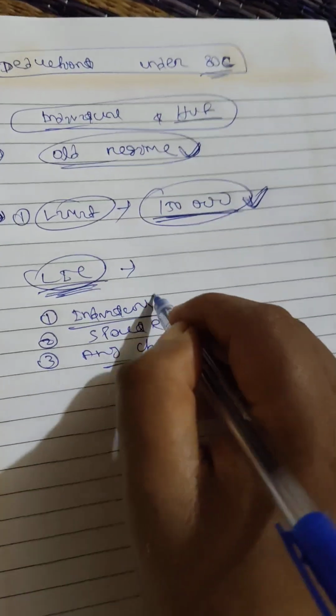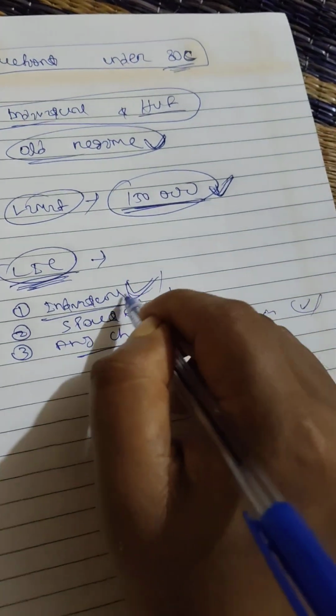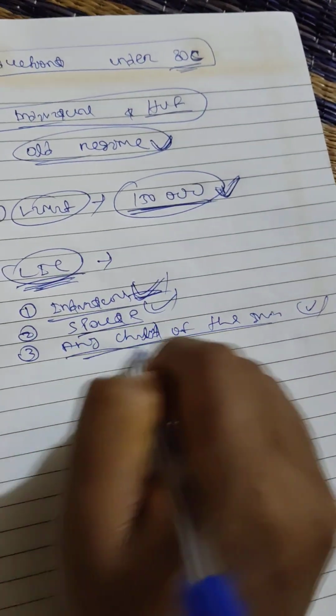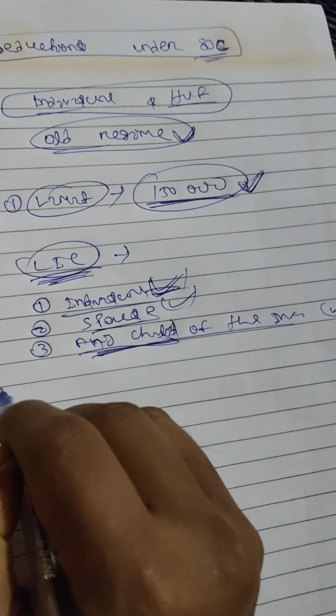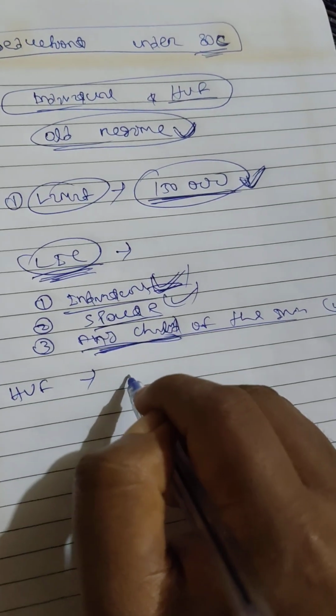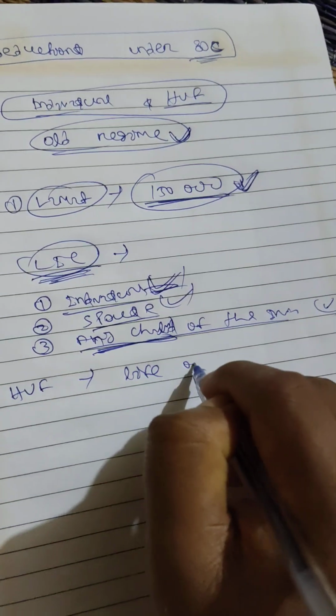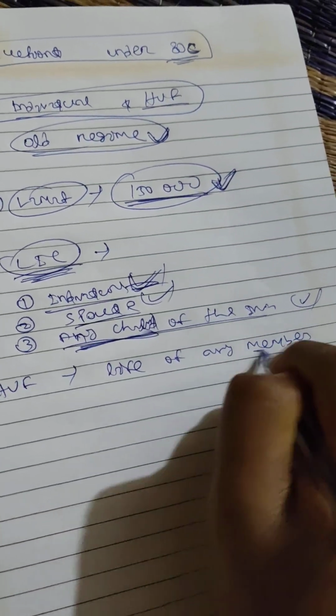If you are paying insurance premium for these three, himself or herself, spouse, or any children, that is eligible for deduction. And in case of HUF, it should be on the life of any member if the payment is done.